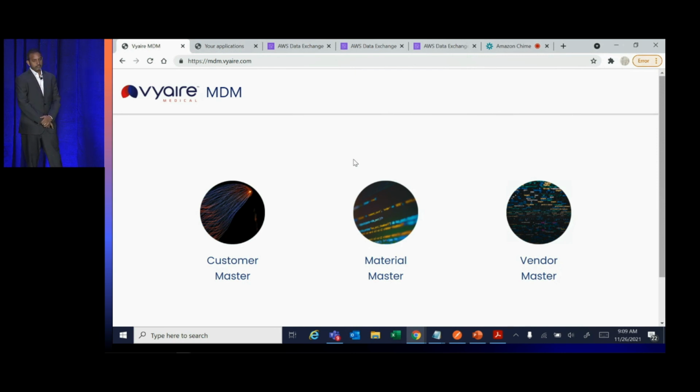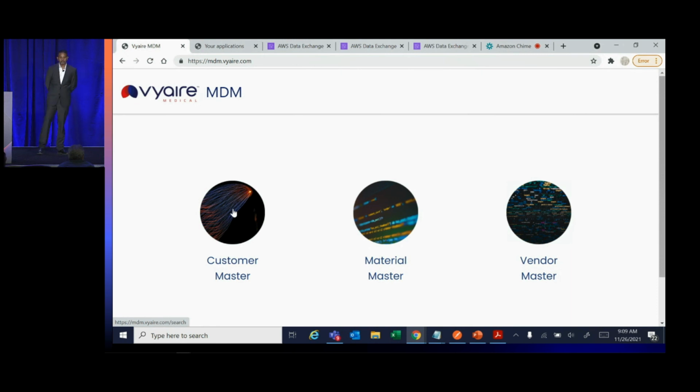Wire's data management platform provides a single source of truth for customers, materials, and vendors' data across Wire. For this demo, we will only focus on the Customer Master Data Management Platform. This platform manages onboarding and offboarding of customers and their related information such as credit, pricing model, billing, and shipping locations. Wire's Master Data Management Platform is built using AWS Cloud Native Serverless Architecture.